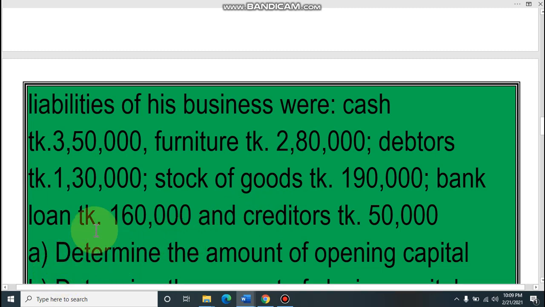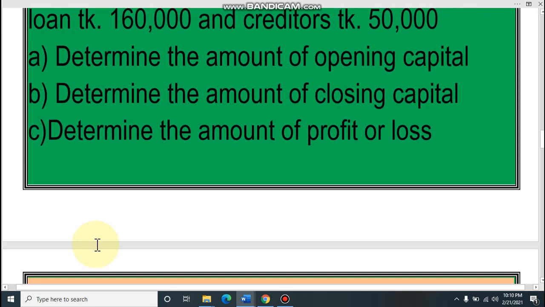So we have two liabilities and we have assets. Look, cash in hand is our asset. Furniture is our another asset. Debtors is our asset. Stock of goods is our asset. So we have four assets and two liabilities.